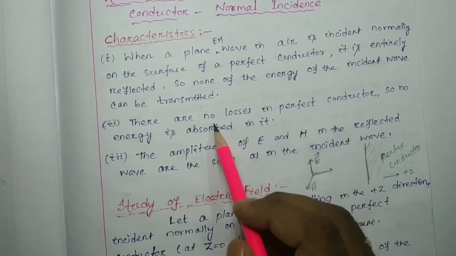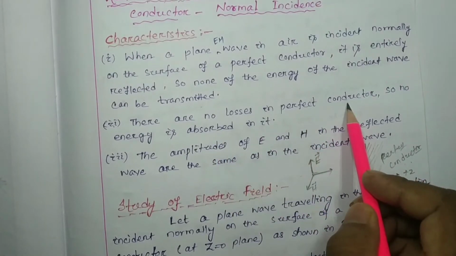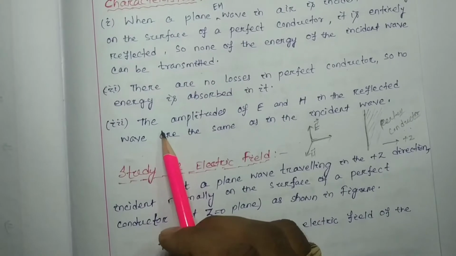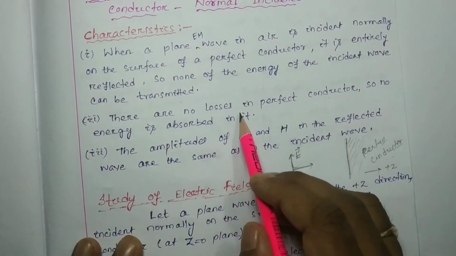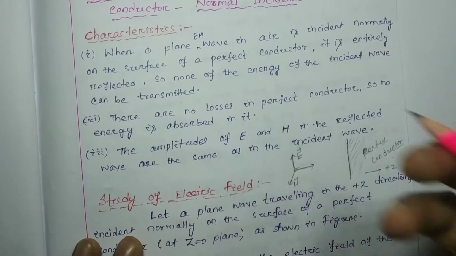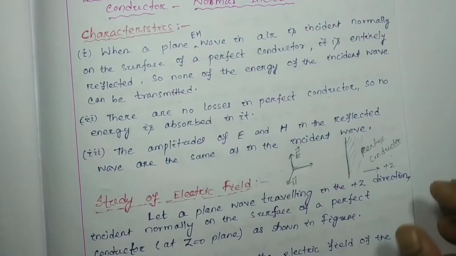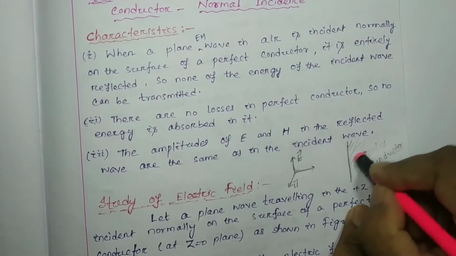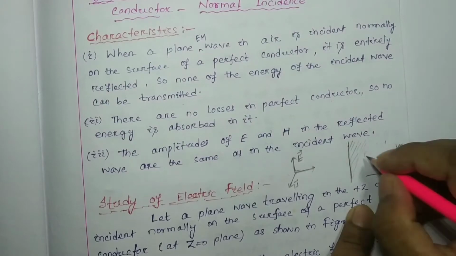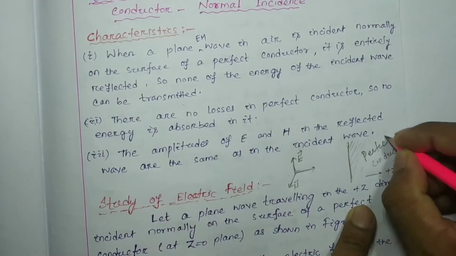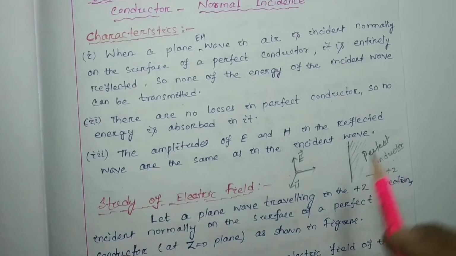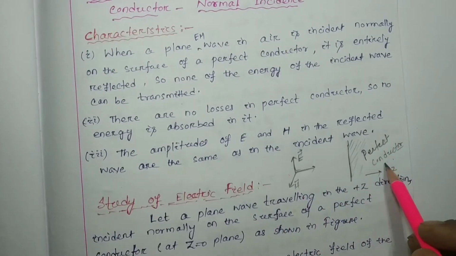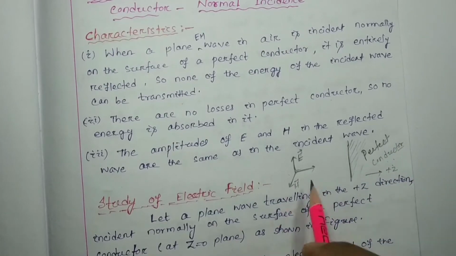Loss in a conductor can be found whenever there is any conduction process. But a perfect conductor does not absorb any electromagnetic wave from outside, so there is no loss in this conductor due to the incident electromagnetic wave.